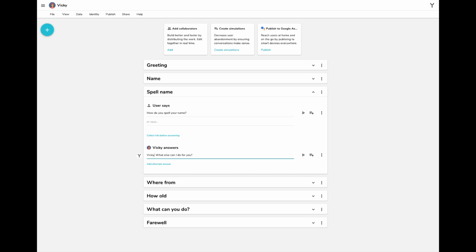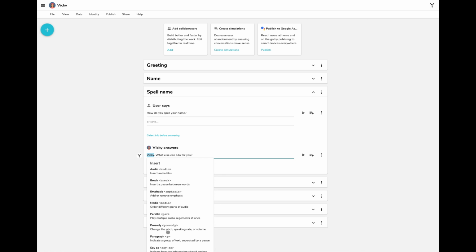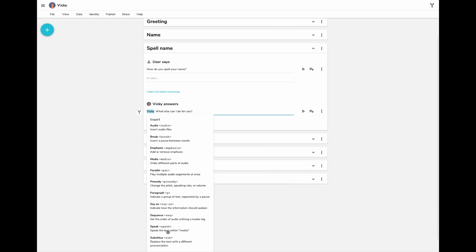To change the way something is spoken, select the text you want to change. A list of SSML tags will appear.